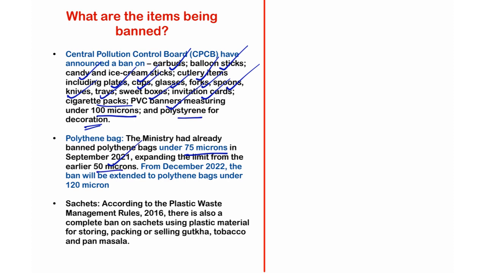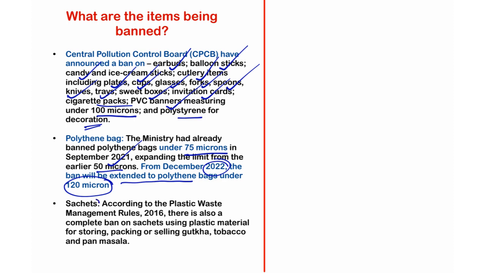That means according to the earlier guidelines of the Ministry of Environment, Forest and Climate Change, they only banned polythene bags with a width of less than 50 microns. But now this was expanded to 75 microns. From December 2022, the ban will be extended to polythene bags under 120 microns. See, slowly the government is expanding the range of plastic bags that should be banned, right?